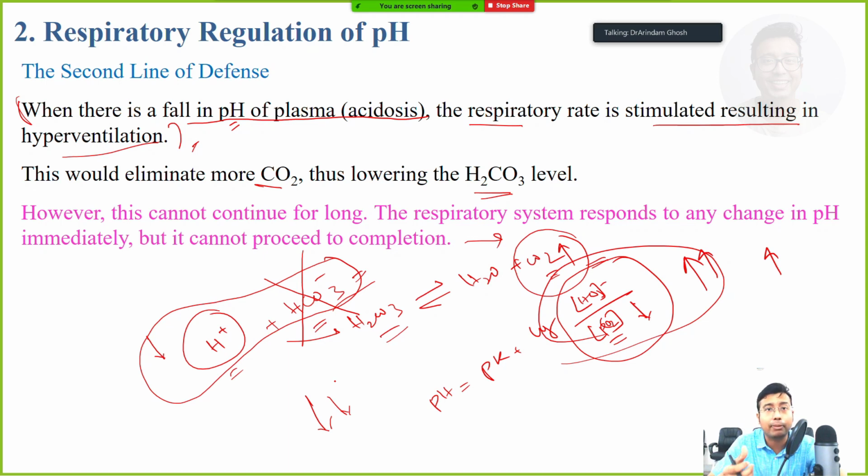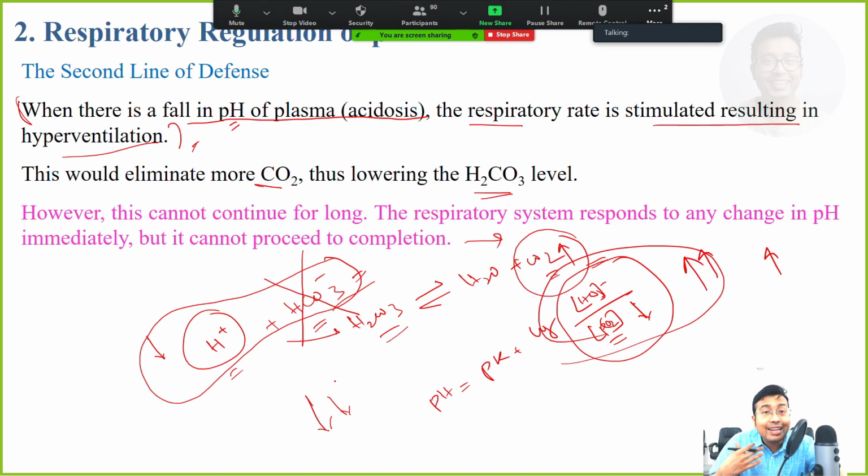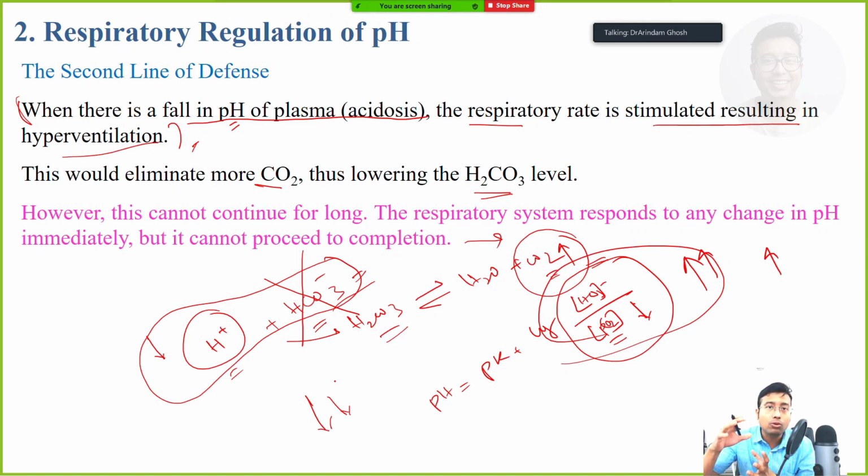The reverse changes will happen if there is an alkalosis. What will happen in case of alkalosis? If there is excess alkali in the body, and the lung has the responsibility to lower the pH, it will lead to hypoventilation. The ventilation will go on in such a way that the lung CO2 is held. It is now stopped from getting lost. In that case, whenever the body pH is very high, then the PCO2 will increase, and when the denominator increases, this product will become less and the whole pH will also lower. Okay.